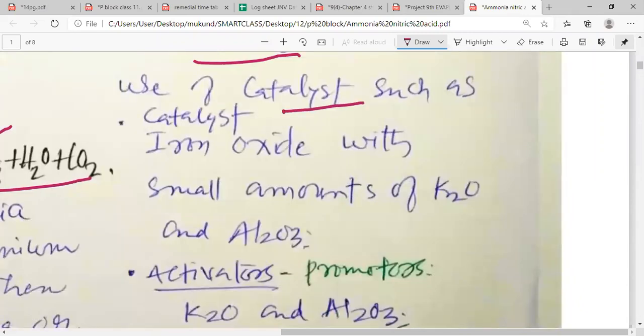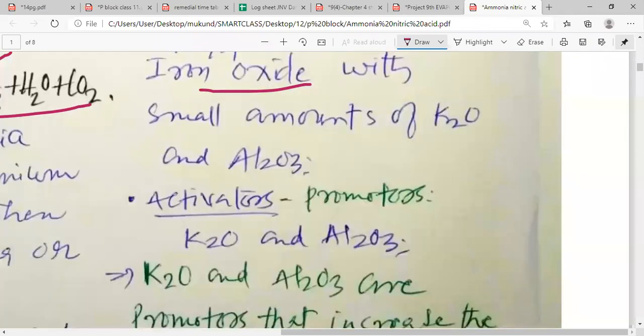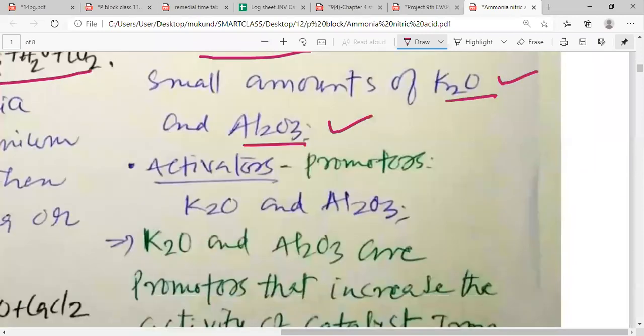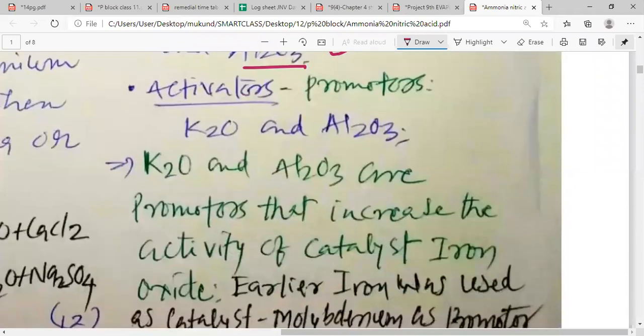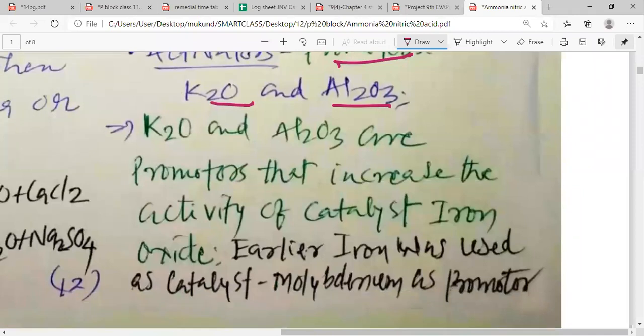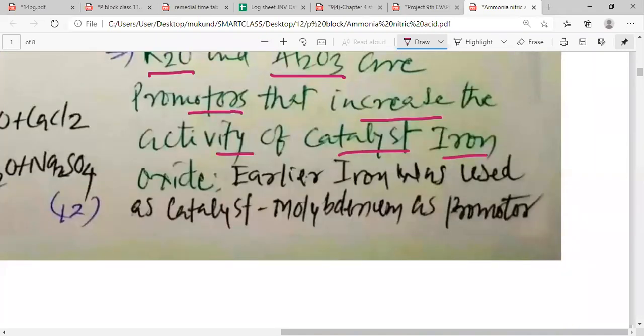The catalyst which is generally used is iron oxide. Apart from that, potassium oxide and aluminum oxide are also added into it. This potassium oxide and aluminum oxide are known as the activators, also known as promoters. They enhance the effect of the catalyst. K2O and Al2O3 are promoters that increase the activity of the catalyst, the iron oxide.